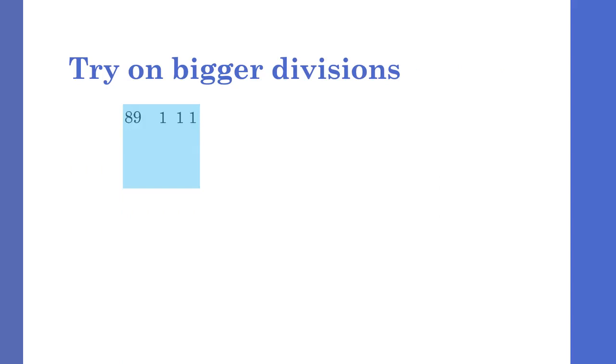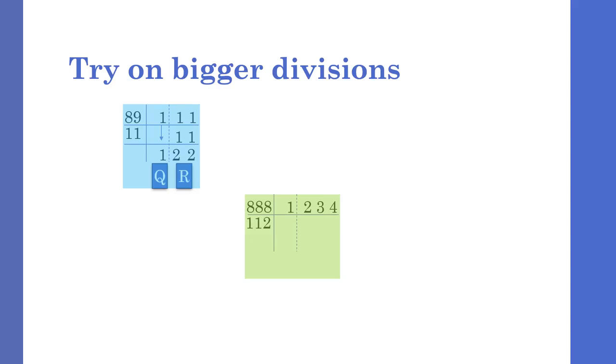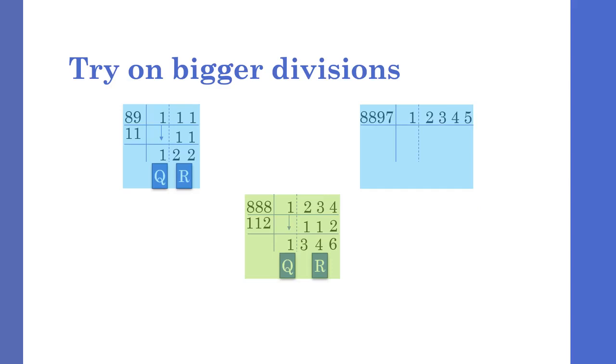Let us try our method on bigger divisions, getting the Nikhilam of the divisor and getting the quotient and remainder as done previously. This method works best on bigger numbers near the base as divisors, since its Nikhilam would be smaller. Again, there is no subtraction involved, only single digit by single digit multiplication is required, and at no stage you are required to multiply more than 9 by 9. So this is the derivation of Nikhilam method.